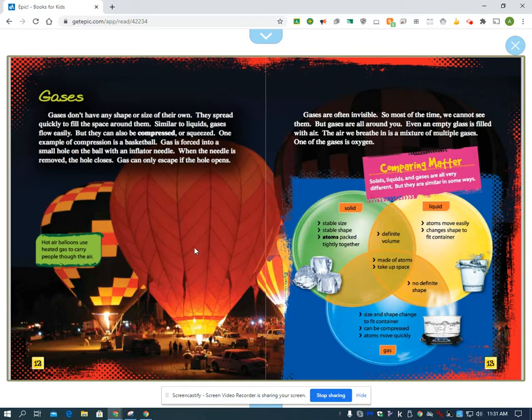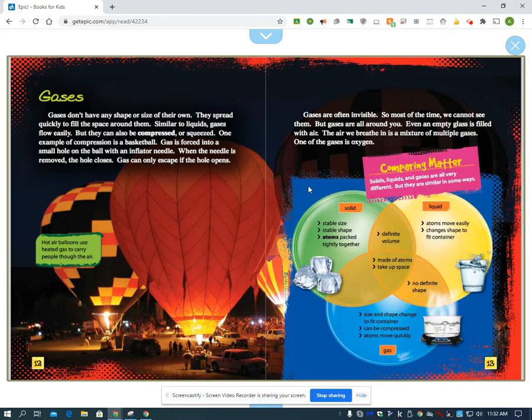Gas is forced into a small hole on the ball with an inflator needle. When the needle is removed, the hole closes. Gas can only escape if the hole opens. Gases are often invisible, so most of the time we cannot see them, but gases are all around you.